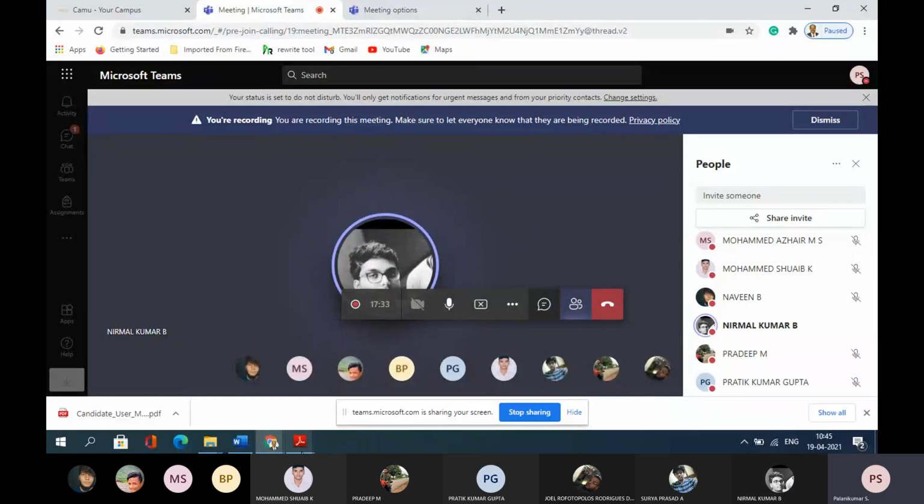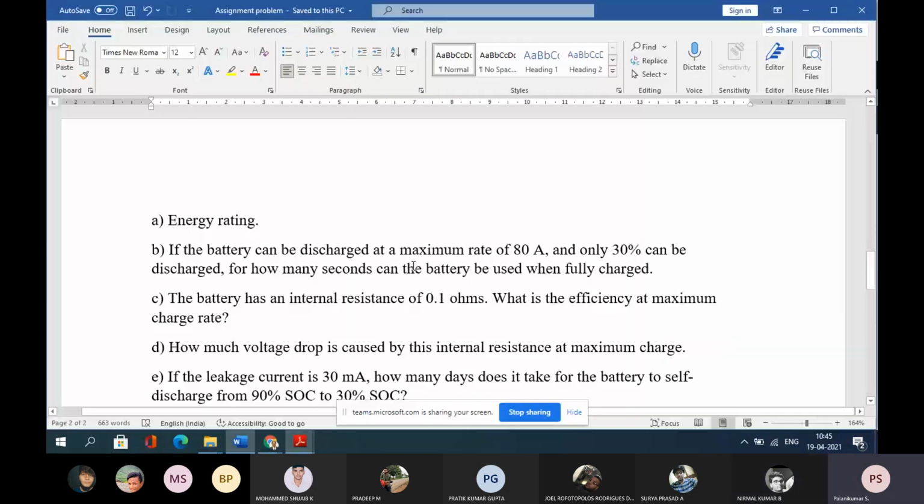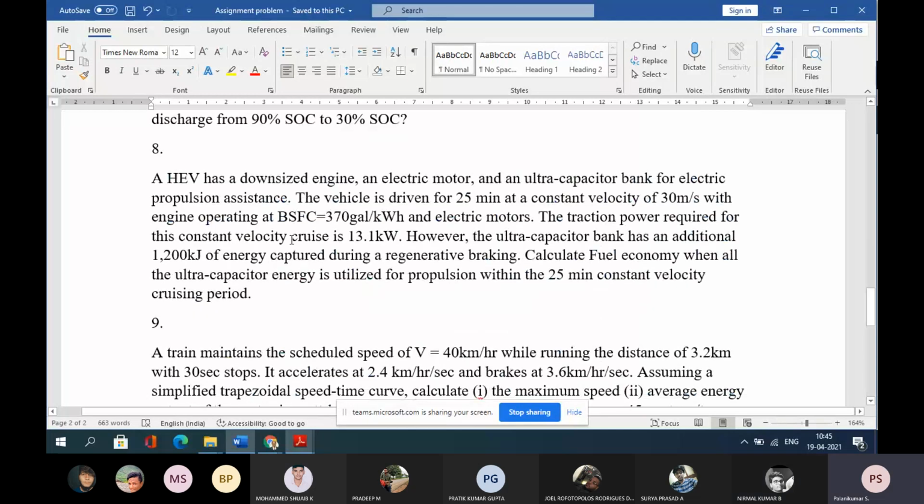First unit we have solved this problem. This problem we have solved. And here also another problem. A hypothetical vehicle has an engine and electric motor with an ultra capacitor pair for electric propulsion. So we decided to have an ultra capacitor. The vehicle is driven for 25 minutes with a velocity of 30 meters per second. So I asked to convert to kilometers per hour like that.